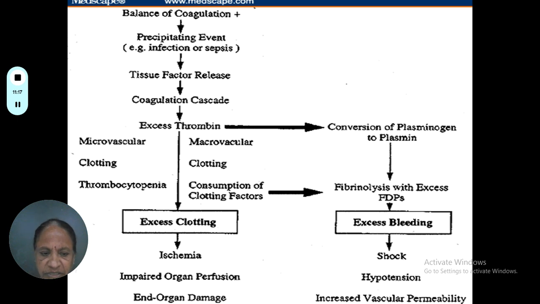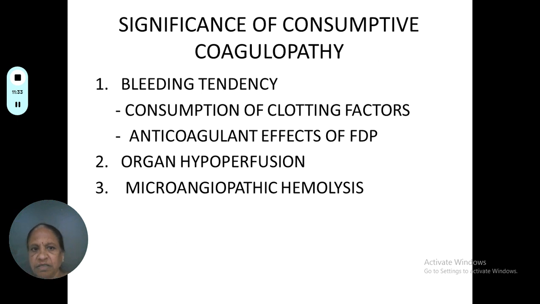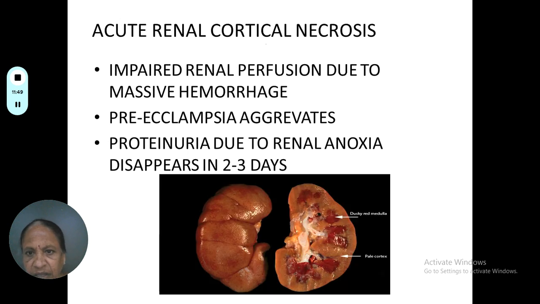There is end organ damage. Because of the fibrinolysis, there is excessive bleeding. The woman may go into shock, with hypotension and increased vascular permeability. This is the coagulation process that can occur in a case of abruption. The significance of consumptive coagulopathy: there is a bleeding tendency, consumption of clotting factors, anticoagulant effects of fibrin degradation products, organ hypoperfusion, and microangiopathic hemolysis can occur.